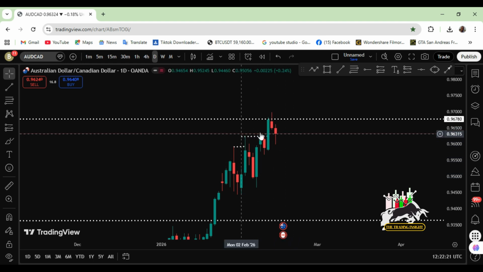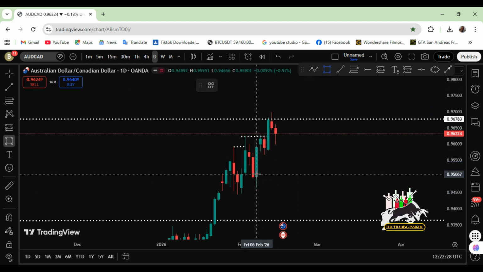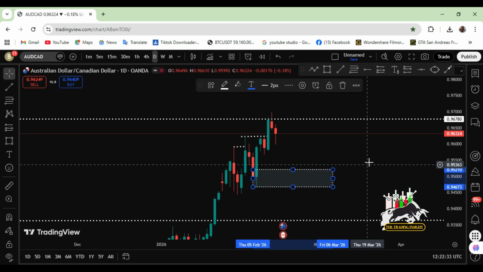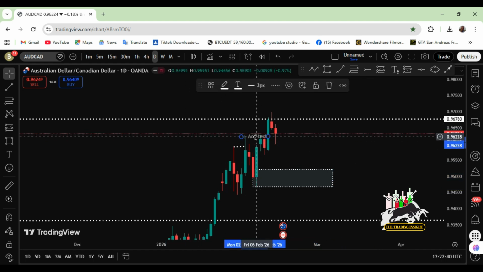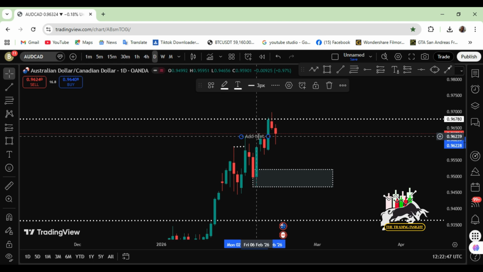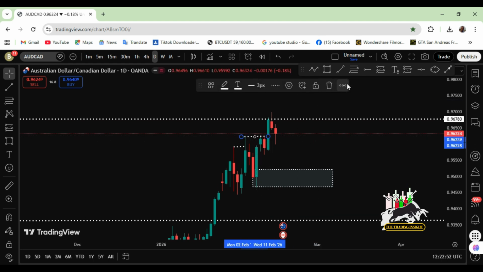So right now this is a break of structure. If you go down to the lower time frame, then this is our recent low. When we go down to the lower time frame, we will be modifying it. So now price broke structure here, and let us label it as a break of structure. Price broke structure there.